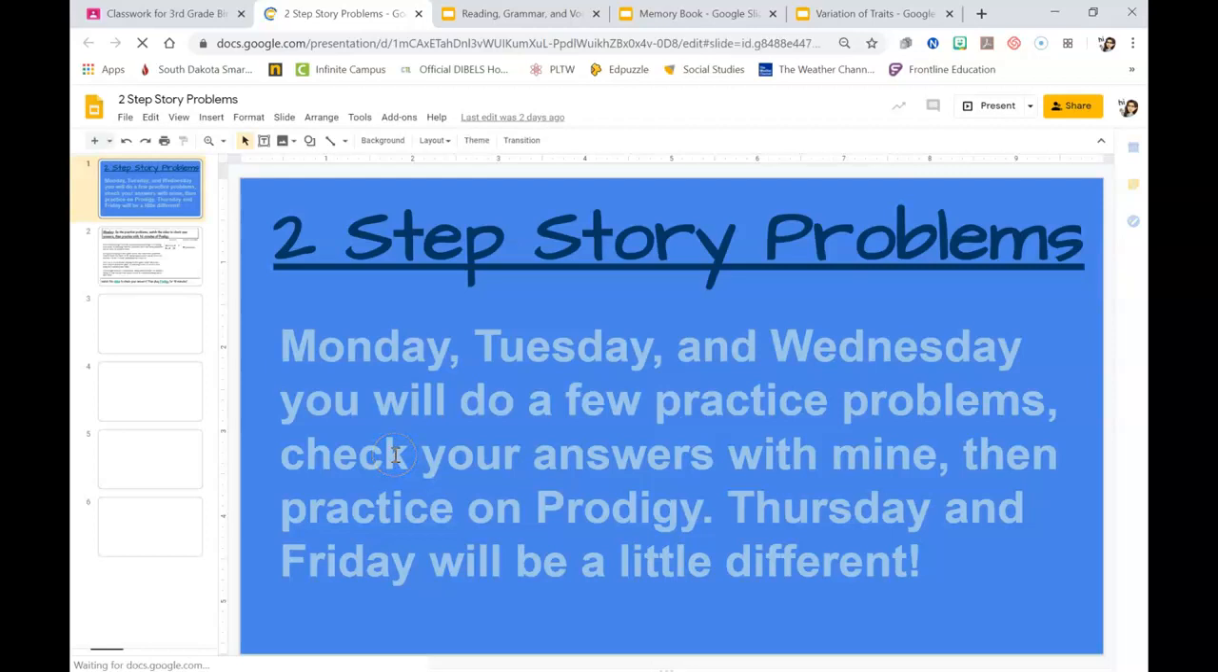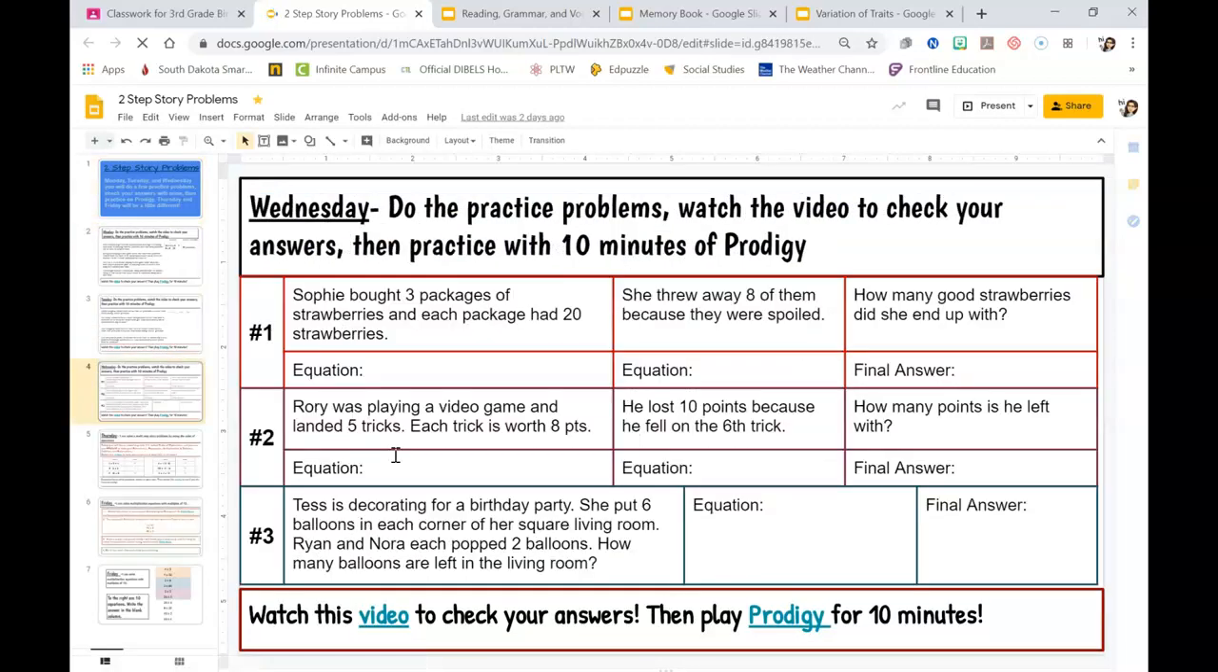So Wednesday is going to be similar to what you did Monday and Tuesday. These story problems, there's 3 of them here. They're broken up into step 1, what would you do? Step 2, what would you do? And then your answer at the end over here. So go ahead and work your way through these. Step 1, then step 2, and then your answer. Watch the video to check your answers, and then play Prodigy for about 10 to 15 minutes, okay?